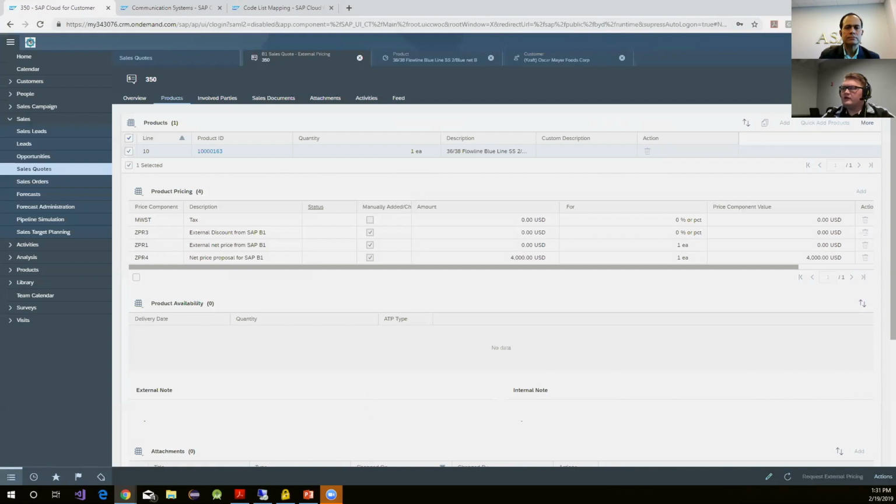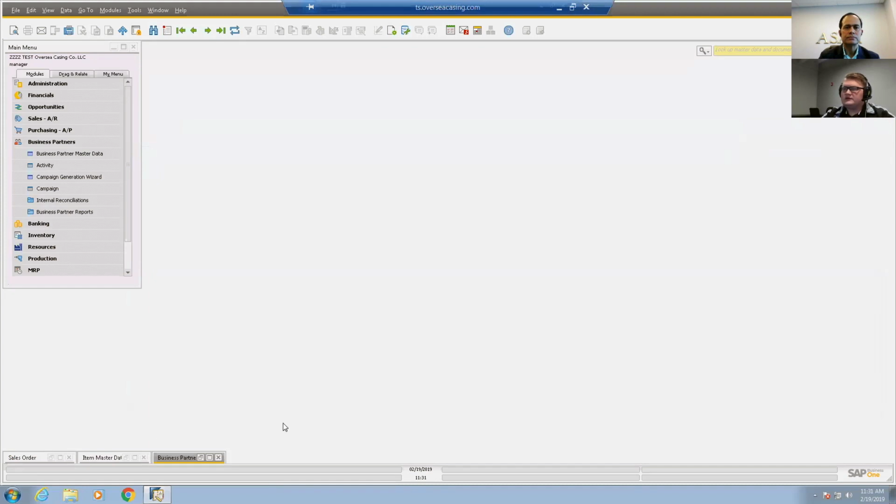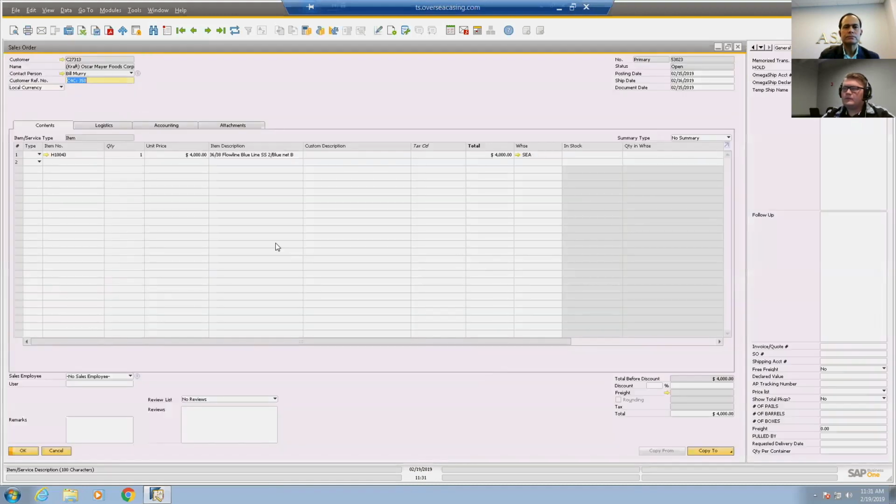Now if I go to the B1 system, after I requested external pricing, the next step is to submit for approval. It was submitted successfully and went through the approval process. So now when I go back to the B1 system, you'll notice that it has created a sales order.